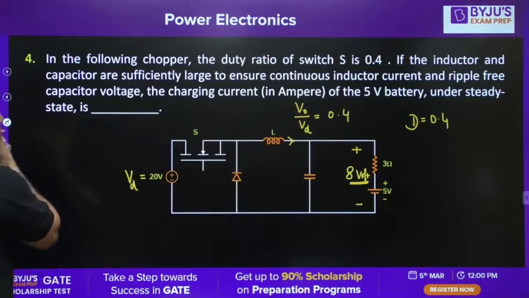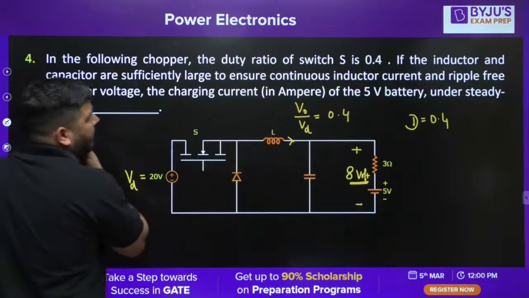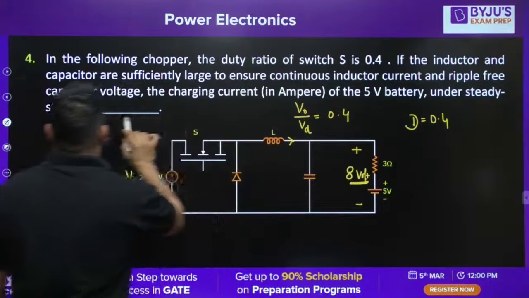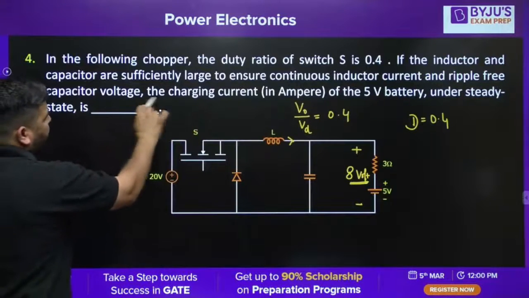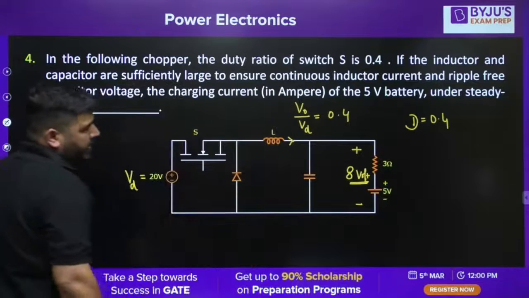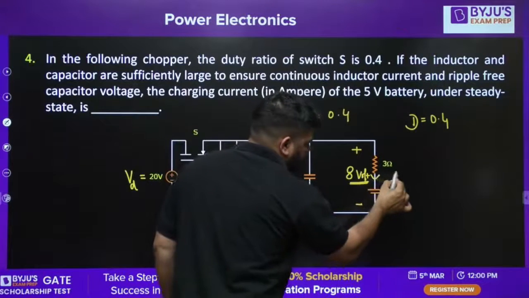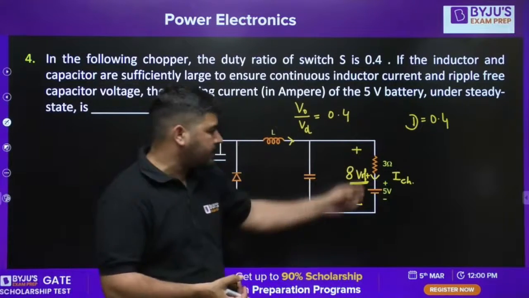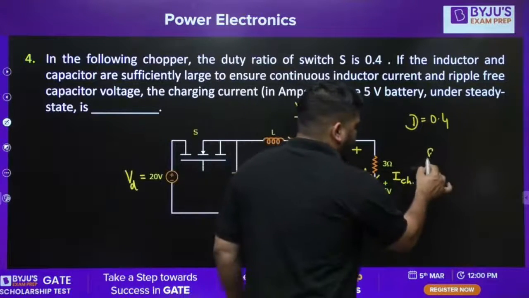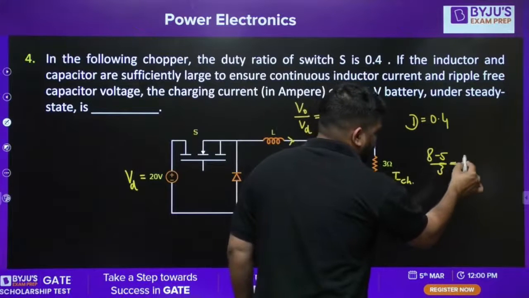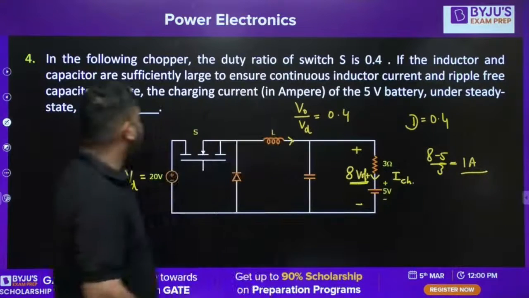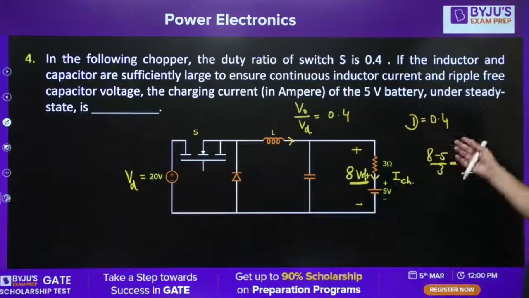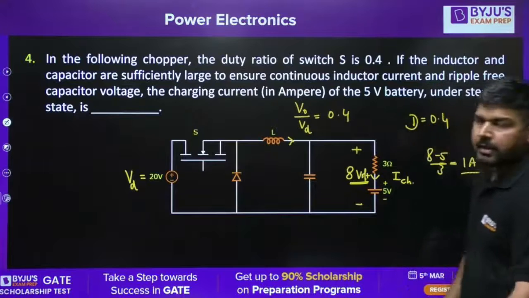Now it is given that the inductor current is continuous and ripple free. Capacitor voltage, the charging current of the 5 volt battery, we need to calculate this current. We need to calculate I charging. Now how to calculate this I charging? I think it's very simple. The current will be 8 minus 5 upon 3. That came out to be 1 ampere. So the charging current has to be 1 ampere. So this was again a simple question and we have easily solved it.